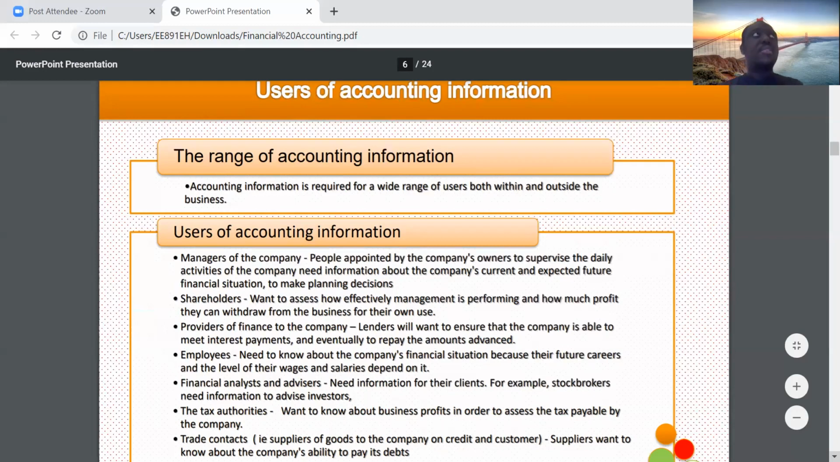They also have shareholders, right? They also have shareholders. And shareholders, this is how they use accounting information.